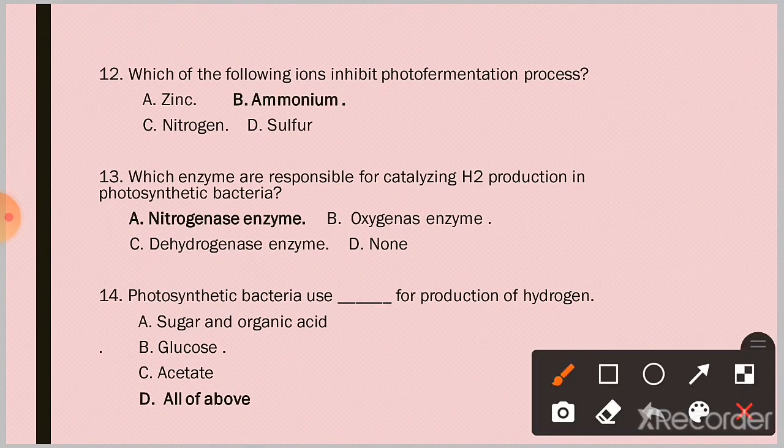Question 12. Which of the following ions inhibit the photofermentation process? Option B. Aluminium. Question 13. Which enzymes are responsible for catalyzing H2 production in photosynthetic bacteria? Option A. Nitrogenase enzyme. Question 14. Photosynthetic bacteria use dash for production of hydrogen. Option D. All of the above. They contain sugar and organic acid, glucose and acetate.